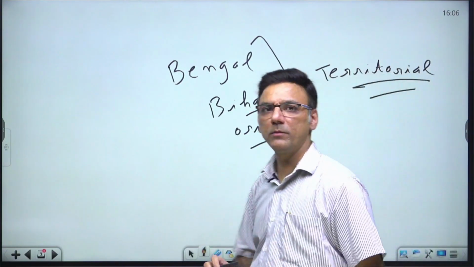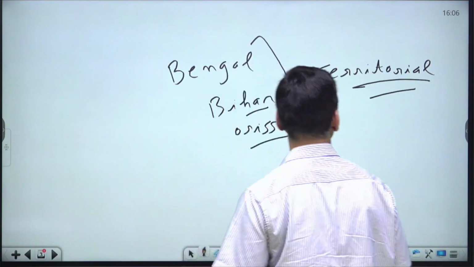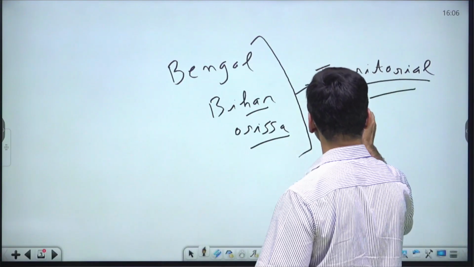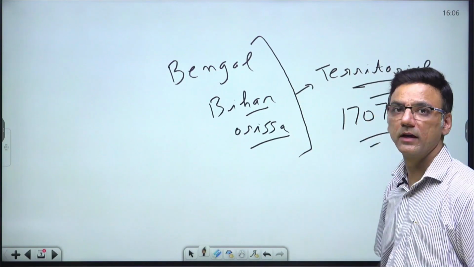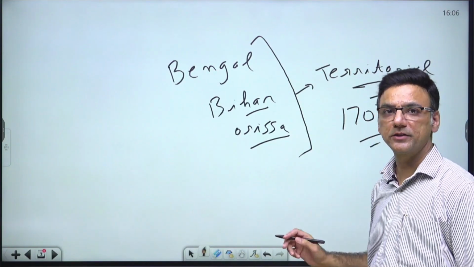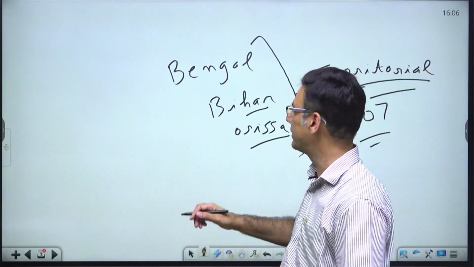Now, one point that needs to be taken care of is that till the year 1707, the Mughals were very strong. And the Britishers or the East India Company could not move beyond the activity of trading.